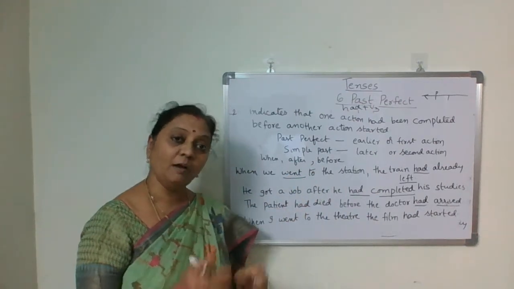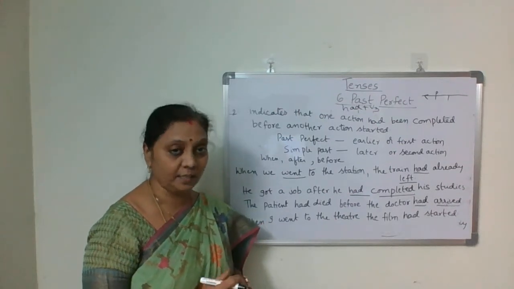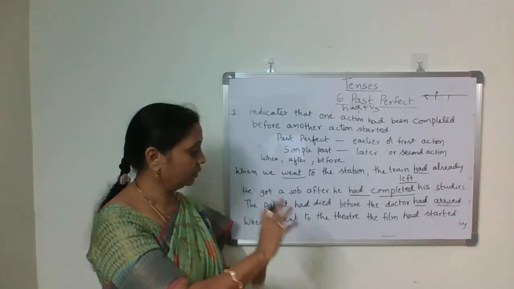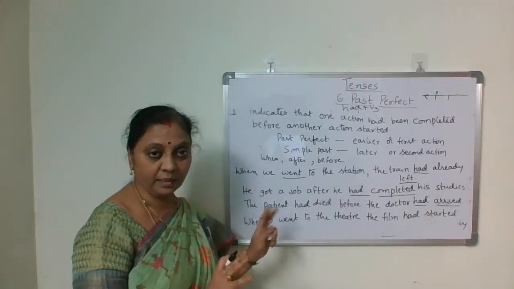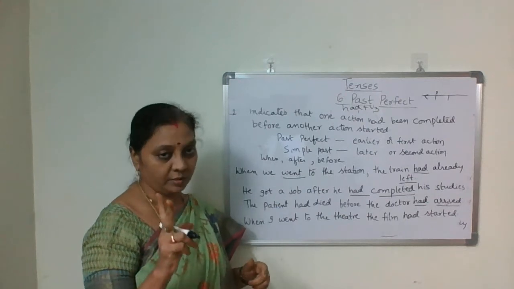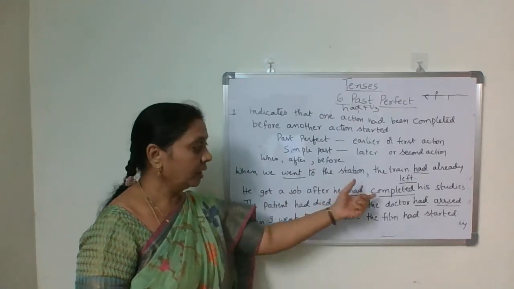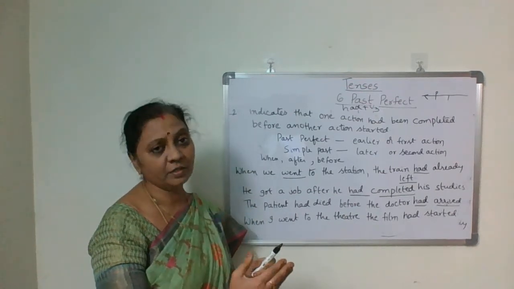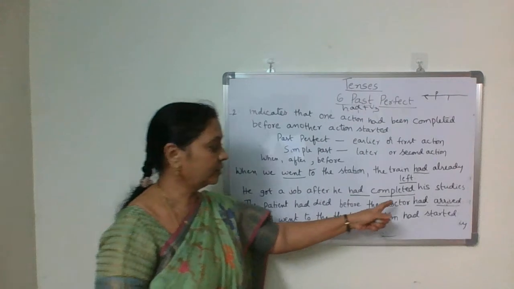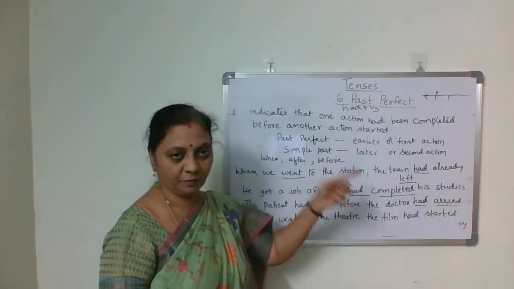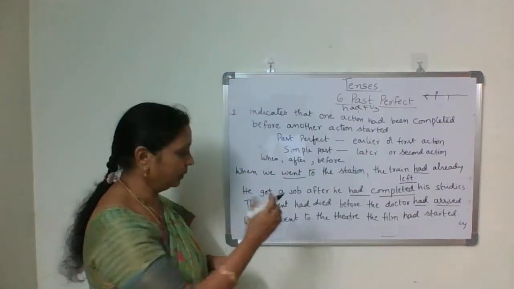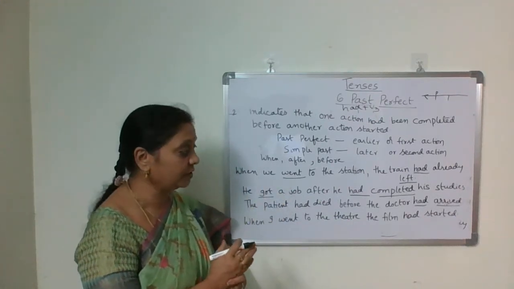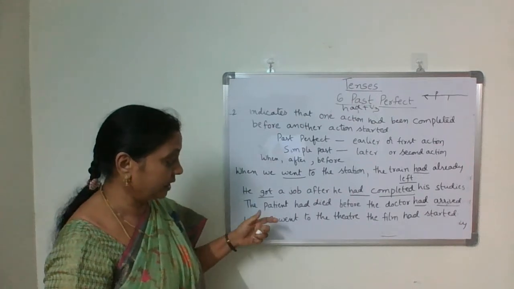He got a job after he had completed his studies. This sentence is talking about two past actions. One is getting a job, another is completion of studies. Which is first, getting a job or completion of studies? Completion of studies. So for that you have to use past perfect, and for the next one, simple past. Clear? He got a job after he had finished his studies.